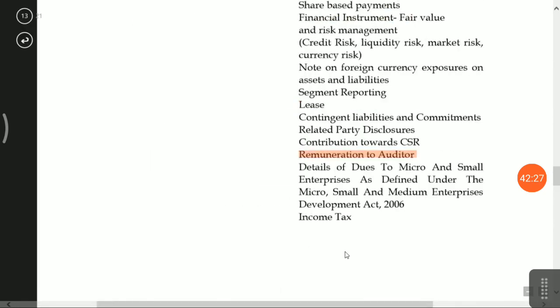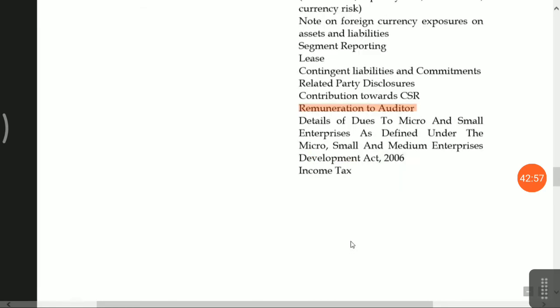Now you have to practice whatever I have taught in this lecture. First I taught you why Indian accounting standard is required, what is the difference between accounting standards, what is the difference between international accounting standards and IFRS, how it is presented in financial statements, how the annual report is presented, which type of sources are added, statement of changes in equity. So friends, that's it for today.